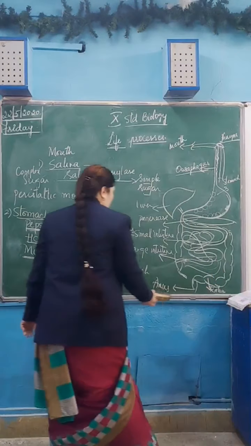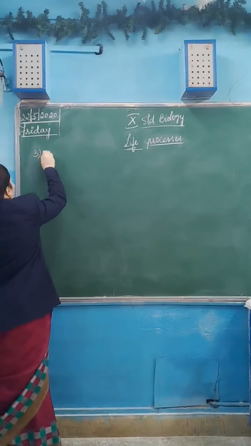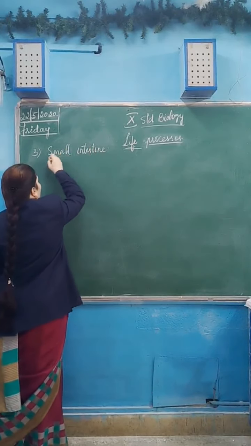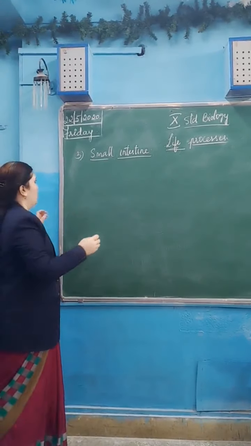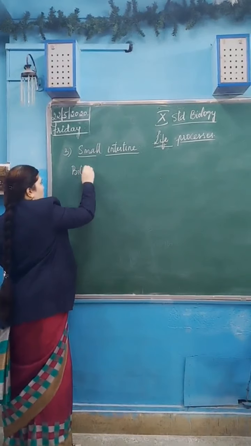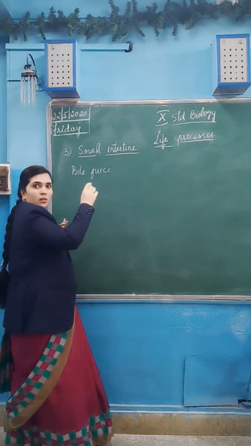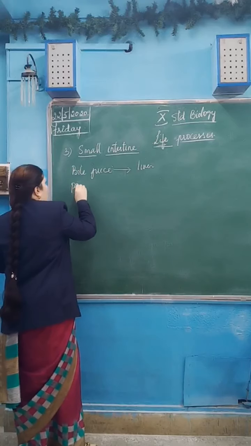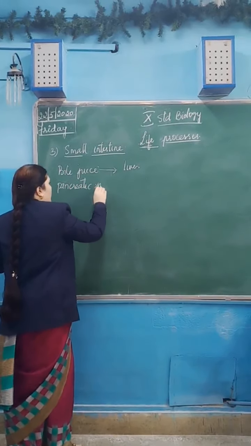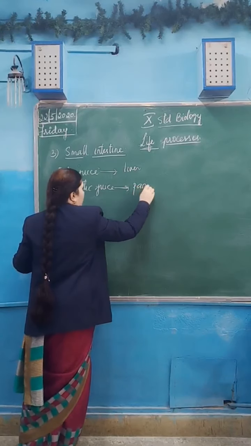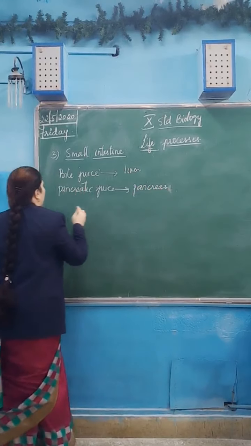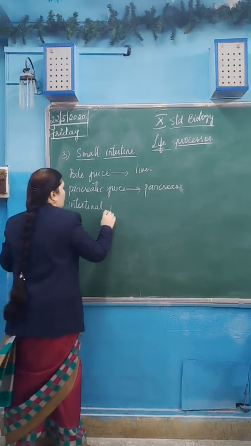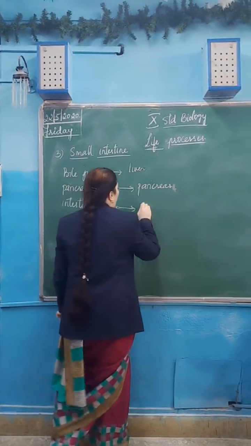In the small intestine, the complete digestion takes place. In the small intestine, bile juice is secreted from the liver, and pancreatic juice is secreted from the pancreas, and intestinal juice is secreted from the intestine, the small intestine.